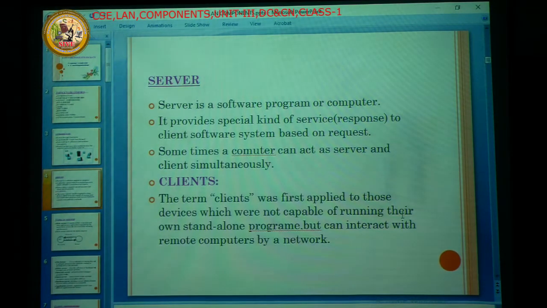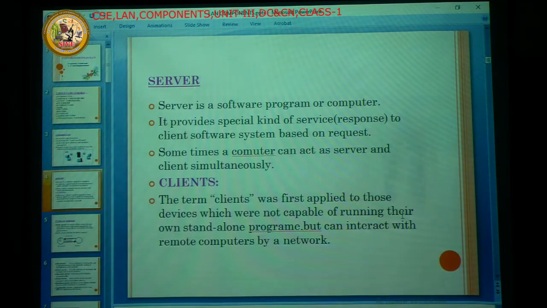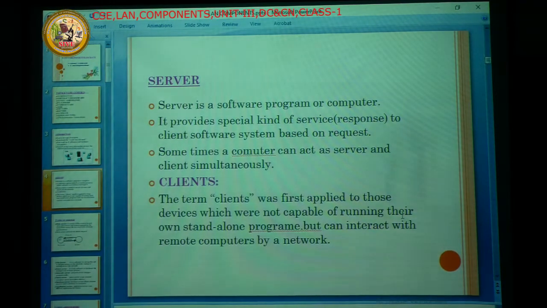Actually, a normal computer is also a server. When we install the server software into a normal computer, it becomes a server.